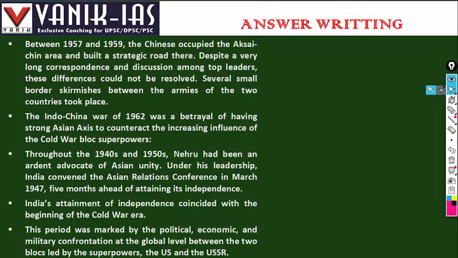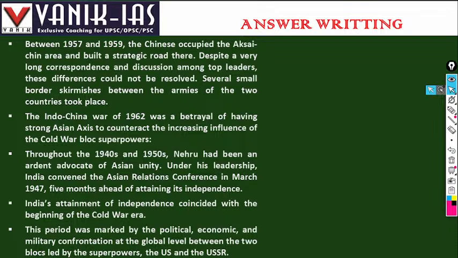The Indo-China War of 1962 as a betrayal of having a strong Asian axis to counteract the increased influence of the Cold War bloc superpowers. Throughout the 1940s and 1950s, Nehru had been an ardent advocate of Asian unity. Under his leadership, India convened the Asian Relations Conference in March 1947, five months before attaining independence.